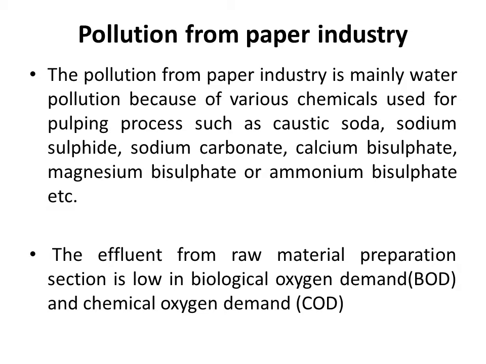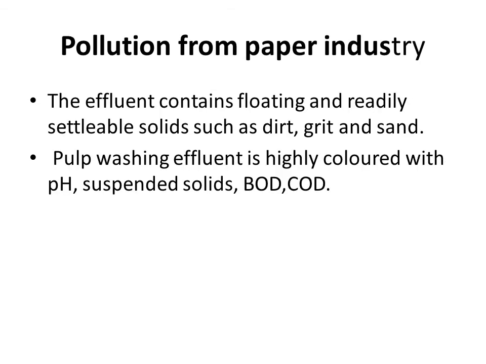The effluent that is coming from the raw material preparation section is always low in BOD and COD. The effluent also contains floating and readily settleable solids such as dirt, grit and sand. The pulp washing effluent is highly colored, with a varying pH. It contains suspended solids, BOD and COD.